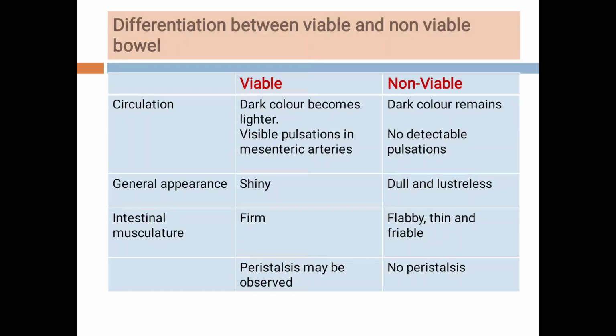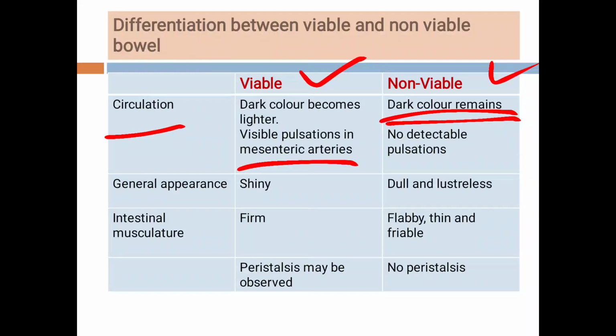Now students, what is the difference between viable and non-viable bowel? Once we have opened the abdomen, how do the normal bowel and the gangrenous bowel look? First is the circulation. Dark color becomes lighter in viable bowel. In non-viable bowel, the dark color remains as it is. Then there are visible pulsations in the mesenteric arteries in viable bowel, and there are no detectable pulsations in the non-viable bowel. Then the general appearance of the bowel.